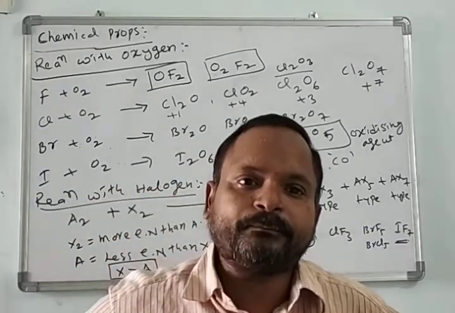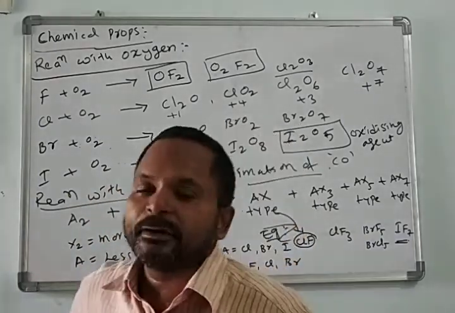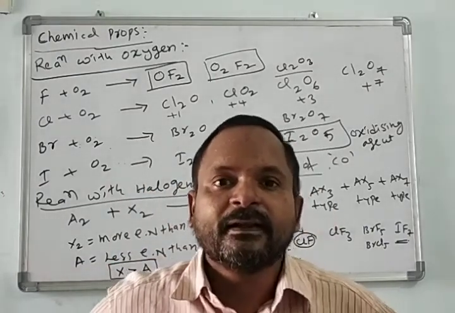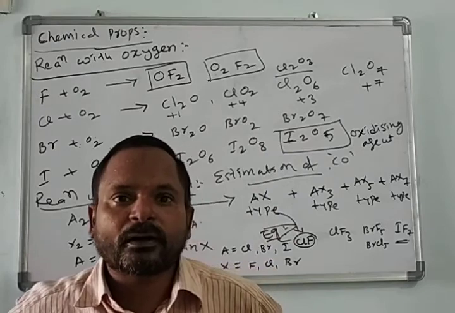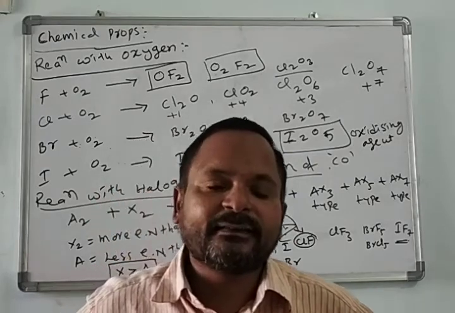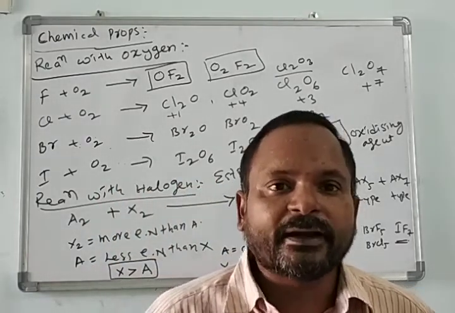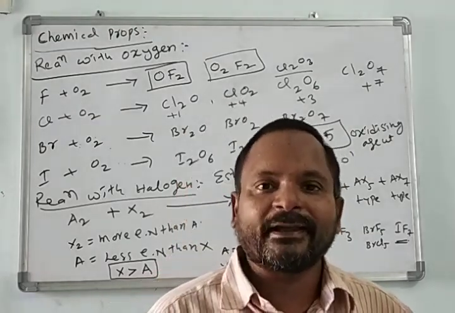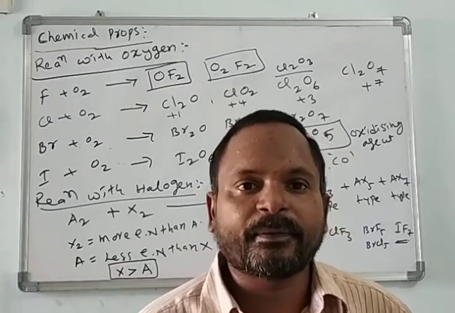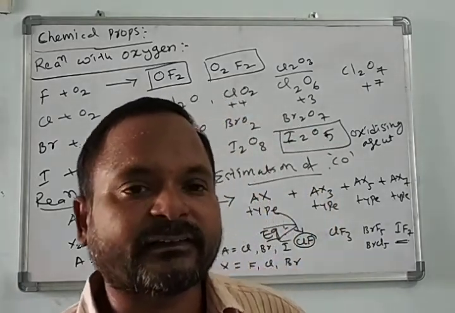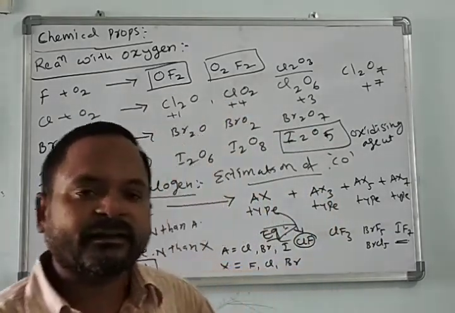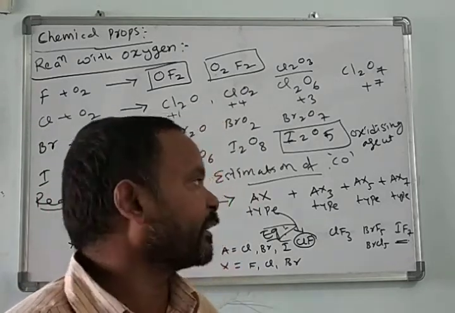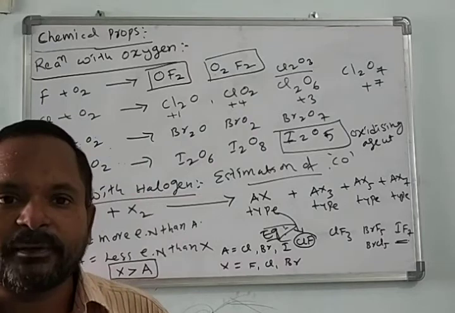After that, halogen oxoacids; halogens form four types of oxoacids, which we'll see along with their structure. Then dichlorine, that is chlorine molecule Cl2, and hydrochloric acid, with their preparation, properties, and structure. We'll see these topics in continuation. Thank you.